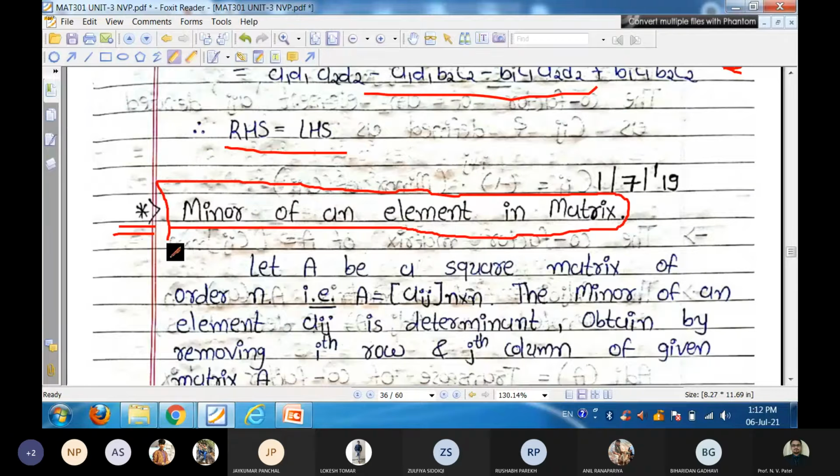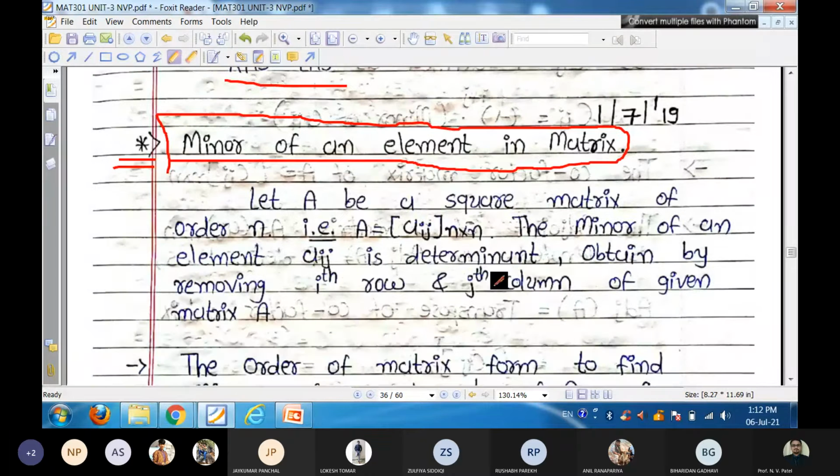So let capital A be a square matrix of order n, that is capital A is matrix Aij of n cross n. Now the minor of an element Aij, to find out its minor, is the determinant obtained by removing ith row and jth column of the given matrix.